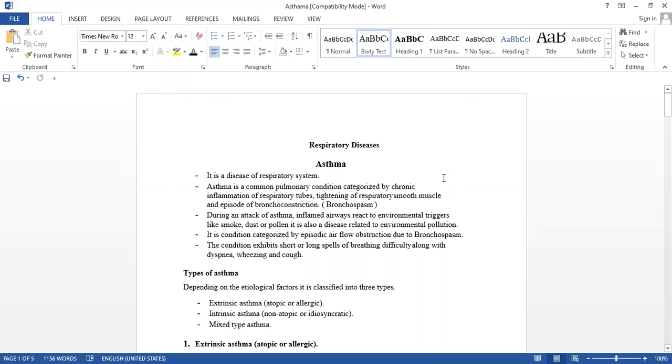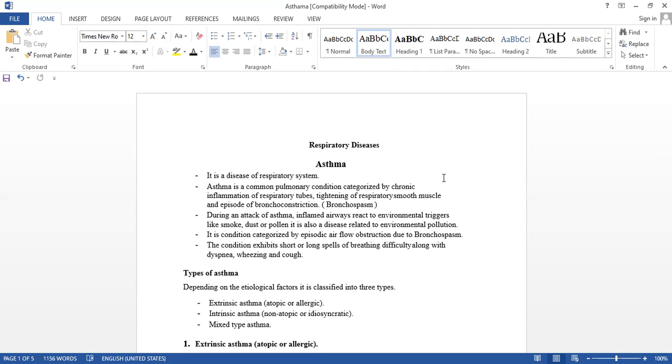Now, respiratory disease, asthma. Asthma means what? Actually, it is a respiratory disease, a common pulmonary disease. Asthma is a common pulmonary condition characterized by chronic inflammation of the respiratory tubes. Respiratory tubes, that is the respiratory tract. If there is any inflammation, like we always suffer from the common cold.